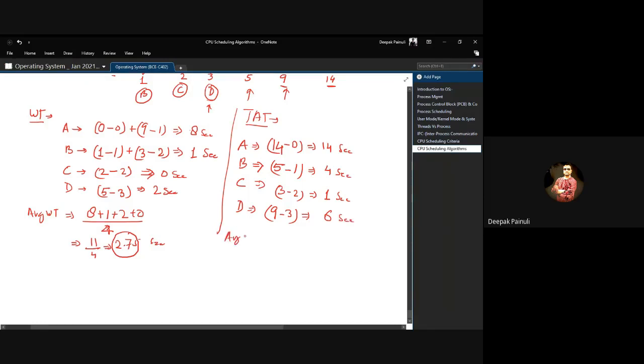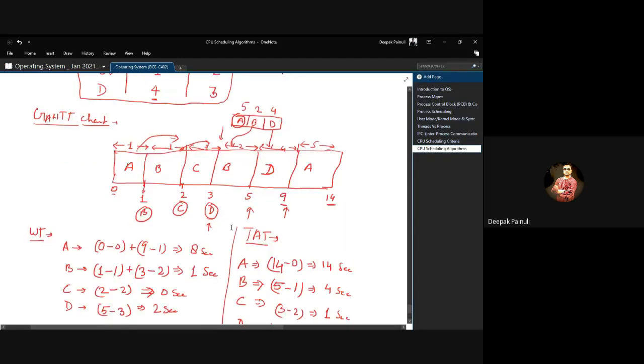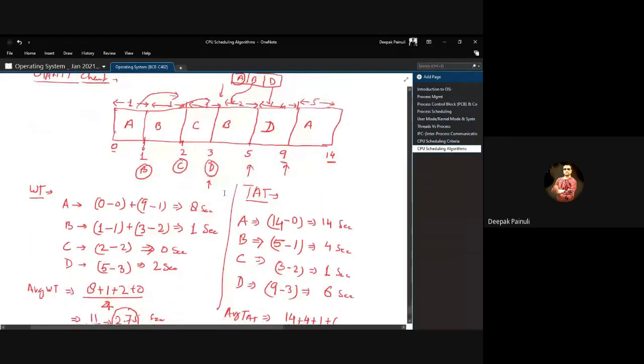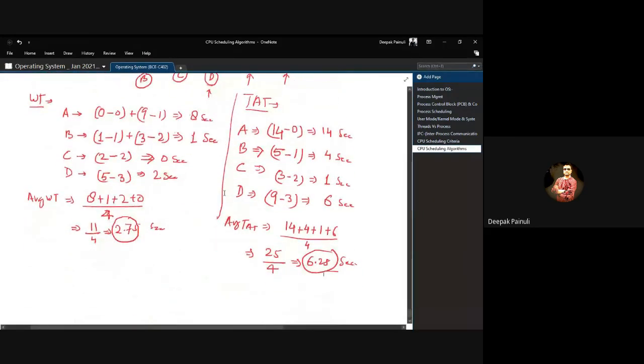So average turnaround time for the whole process will be 14 plus 4 plus 1 plus 6 upon 4. 20, 24, 25. 25 upon 4, 6.25 seconds. So for the given scenario, SRT is calculated with average waiting time of 2.75 and average turnaround time of 6.25.